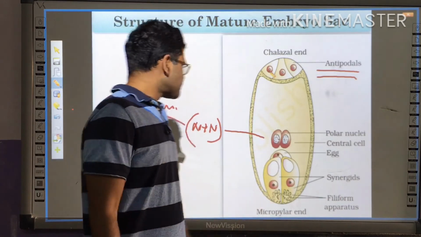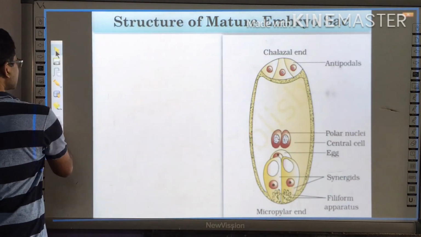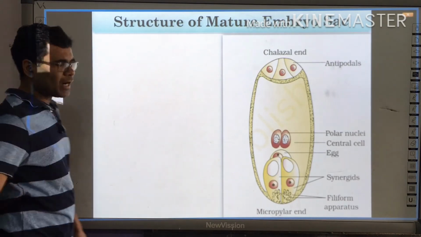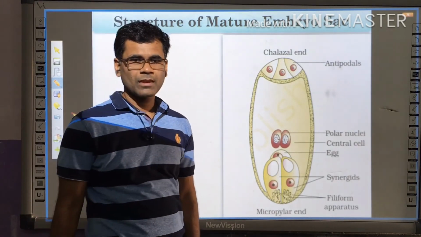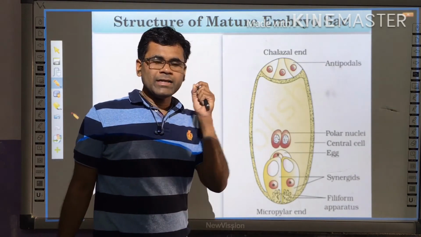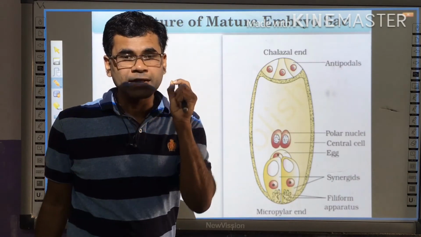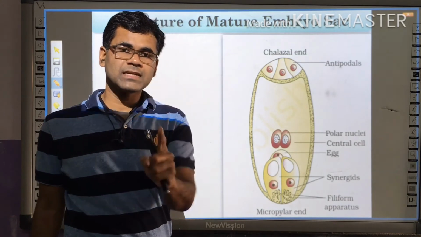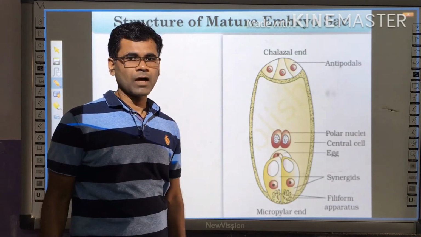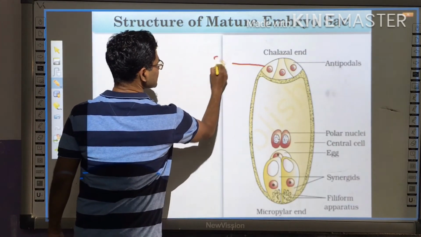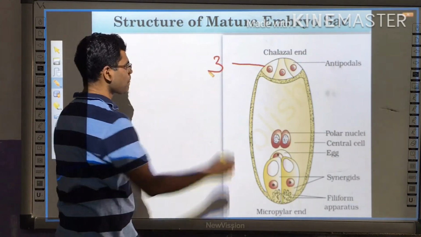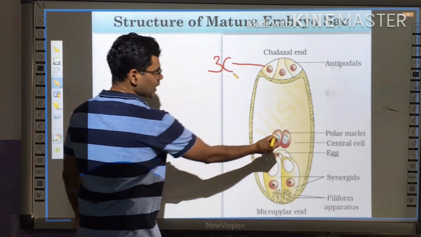Okay, now, a typical angiospermic embryo sac is an 8-nucleate and 7-celled structure. How? Let us discuss here. How many antipodal cells are there? Three antipodal cells. How many central cells?